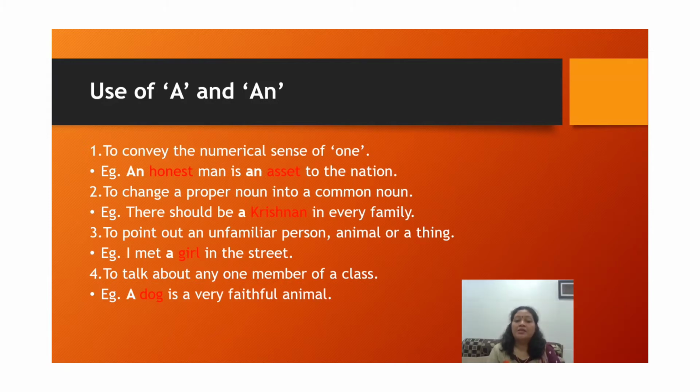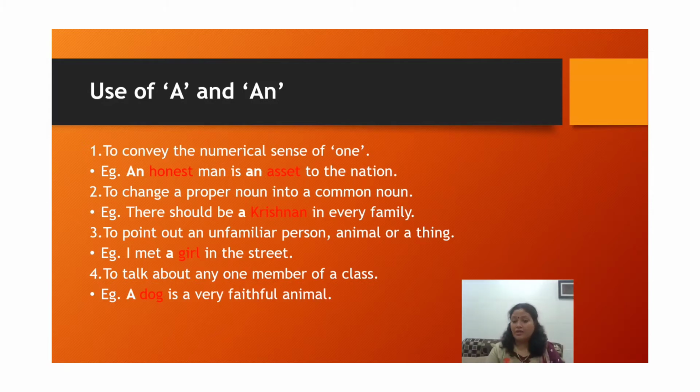Now I met a girl in the street. If I do not know that girl, if I am not familiar with that girl, that is the reason I am using this word girl. If I am familiar with that girl, I may use the name of the girl. So I met a girl.